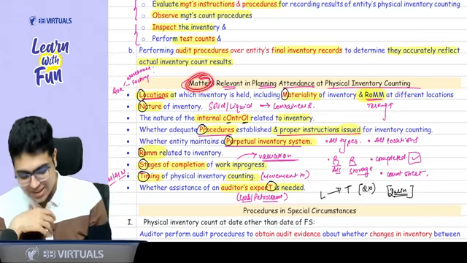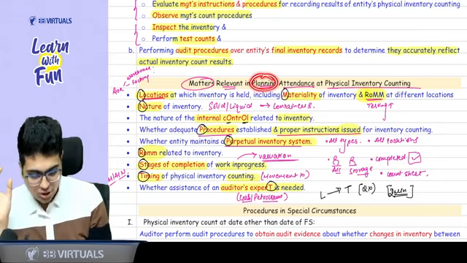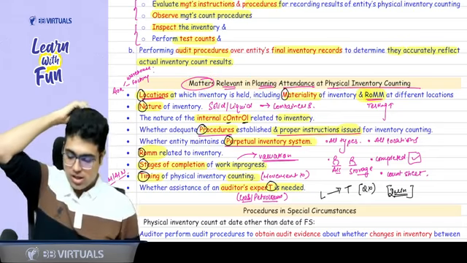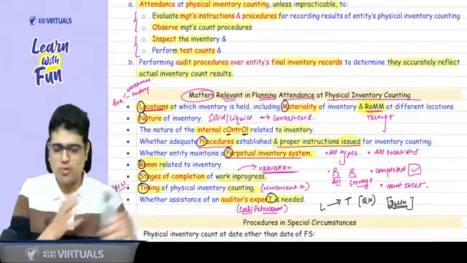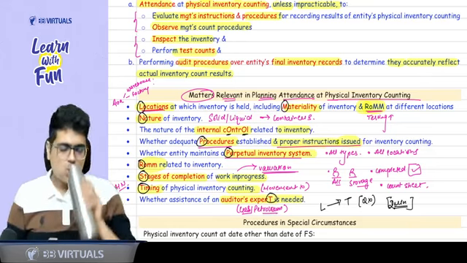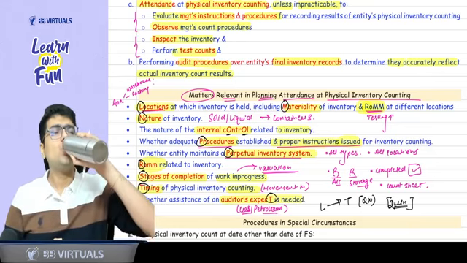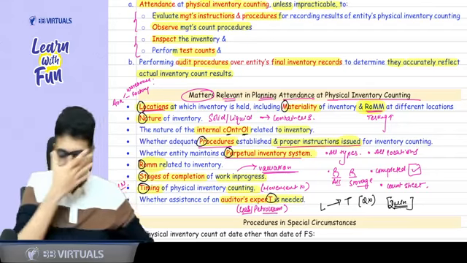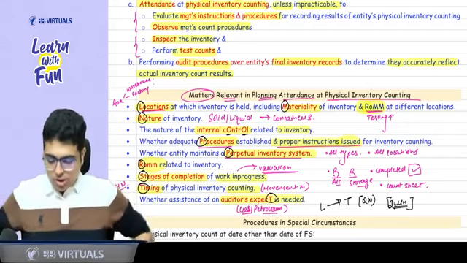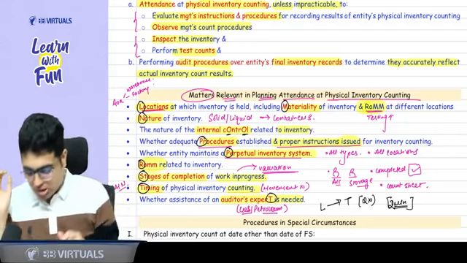you consider to plan your attendance at the inventory count. What are these matters? Let's understand them properly. Please take two sips of water. Okay, first of all, let's understand these points. Please focus on the board.